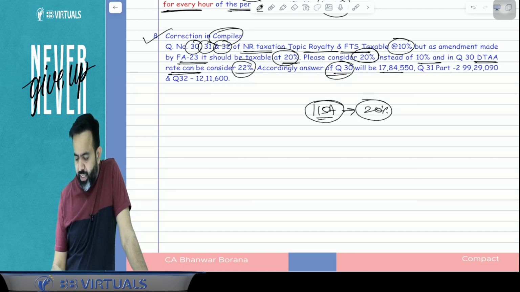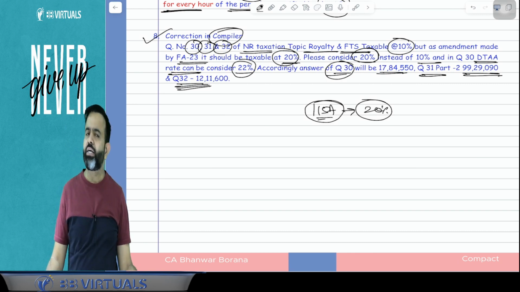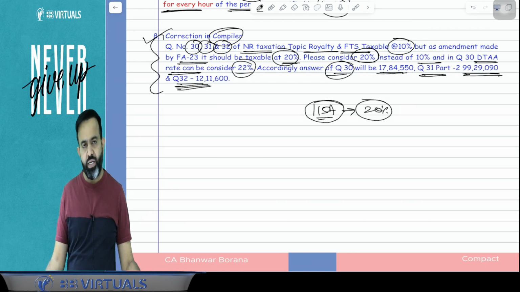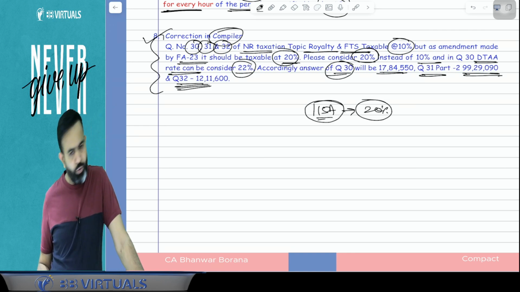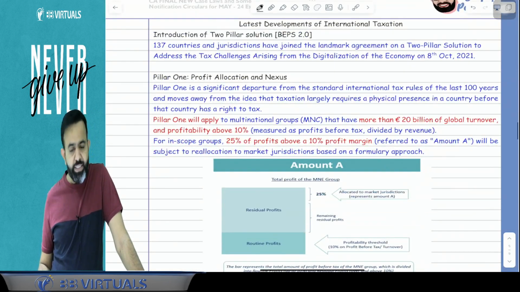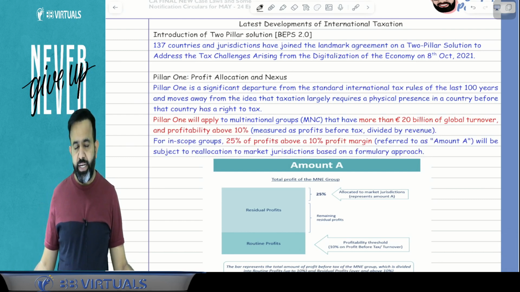Question number 30 answer will be 17,84,550. Question number 31 part 2 answer will be 99,29,090, and question number 32 answer will be 12,11,600. So you just have to change this in your compiler if you have the compiler for the May November 2024 exam. Done. So this is the completion of the case law as well as certain clarifications for your examination. Now we are going to start with the latest developments in international taxation.